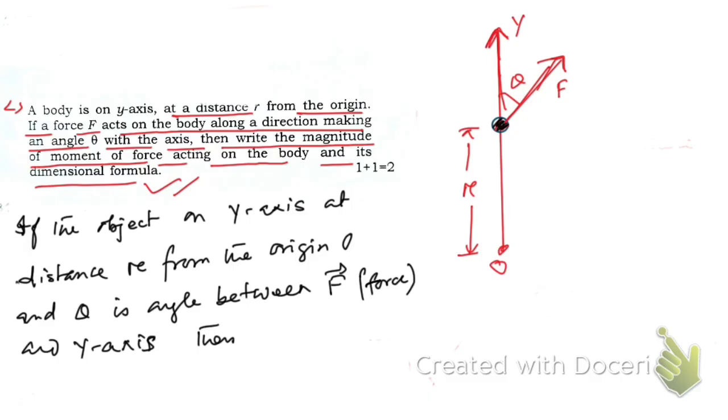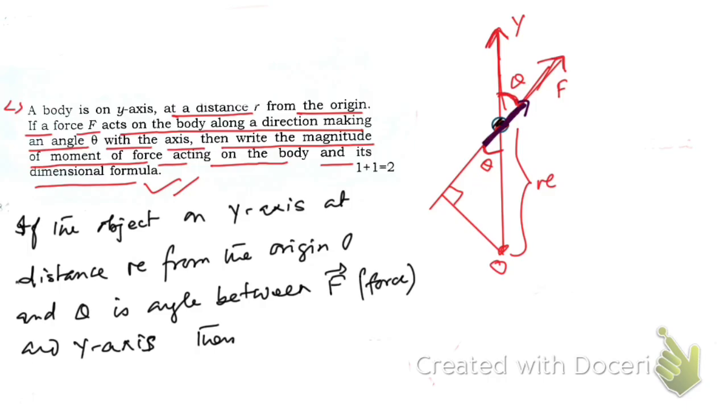Then the perpendicular distance from the origin, here you see. If r is the distance from the origin to this object, this distance is r. Now to find the moment of force, we have to take the perpendicular distance to this line of action. The direction in which this force is acting is the line of action, and we need to take the perpendicular distance from the origin to this line of action. If this angle is theta, then this angle must also be theta.